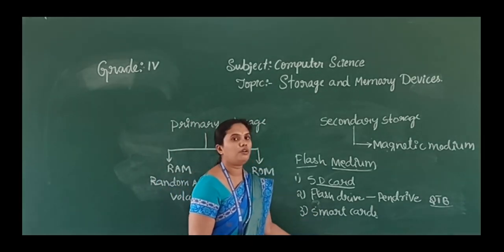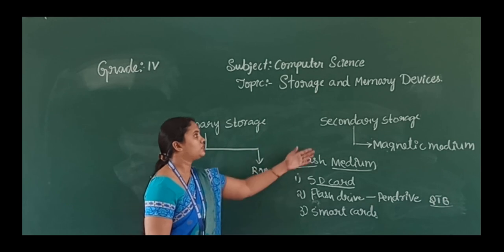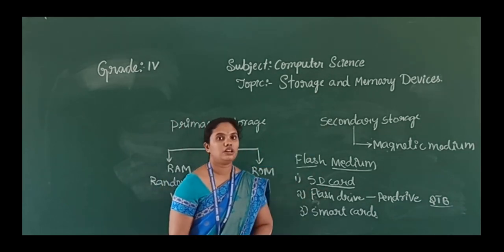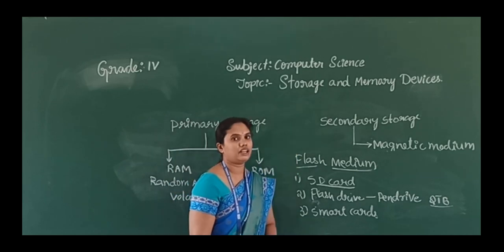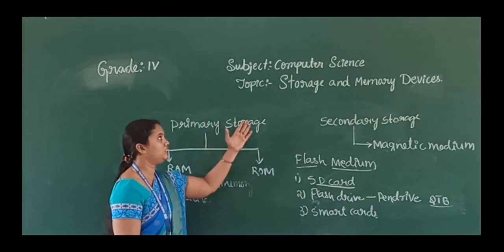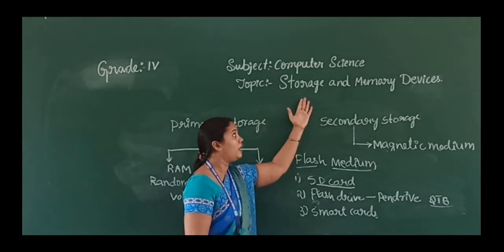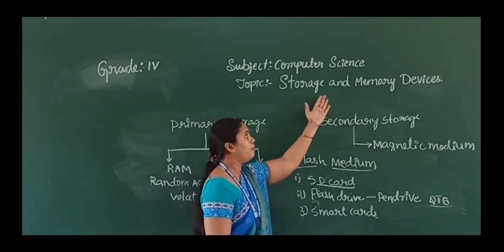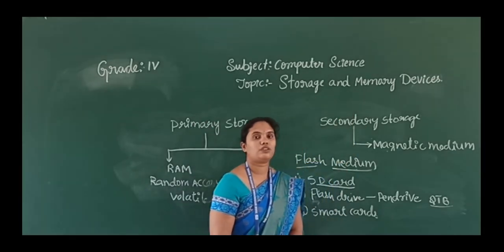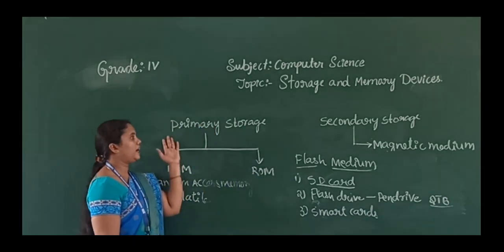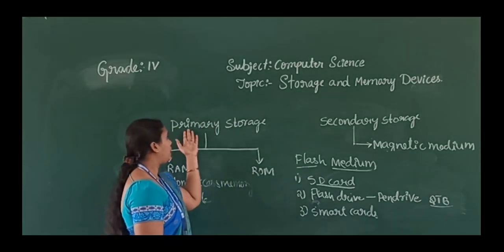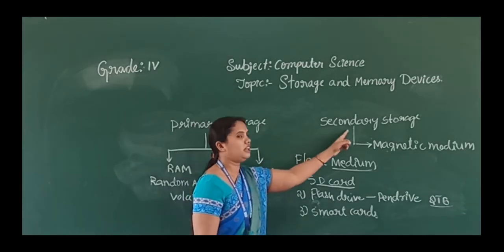So up to now we discussed the secondary storage. So let us briefly review the storage and memory devices. So storage means it is going to store the data permanently, and memory is going to save the data temporarily. And we have two types of storages, primary storage and secondary storage.